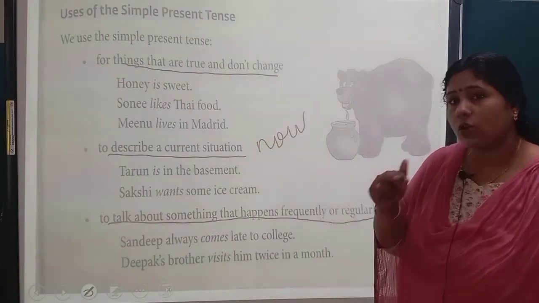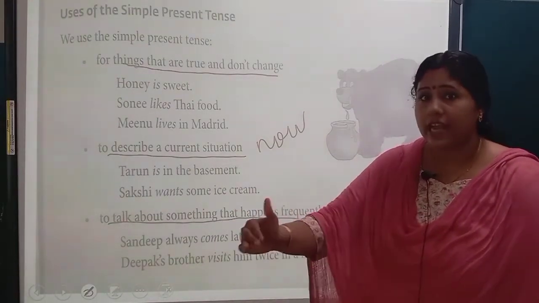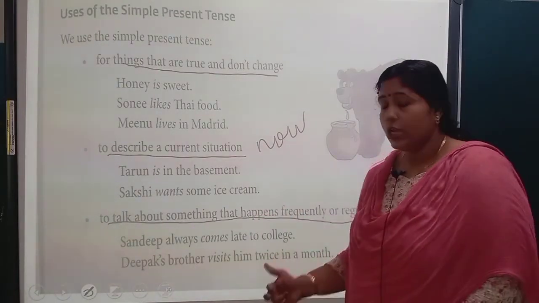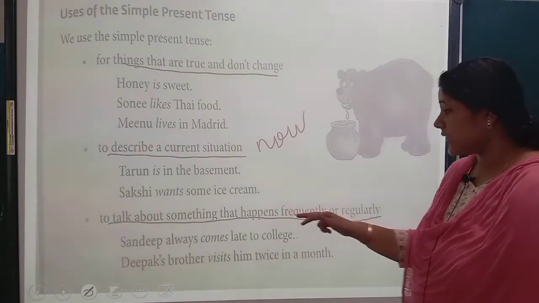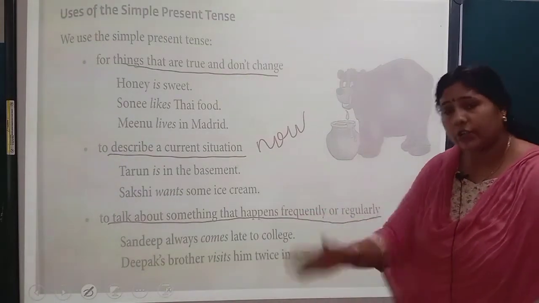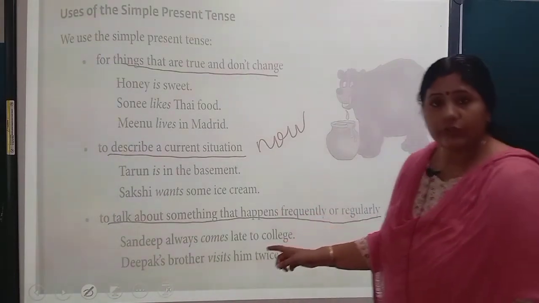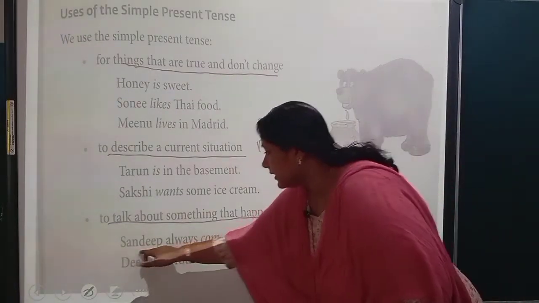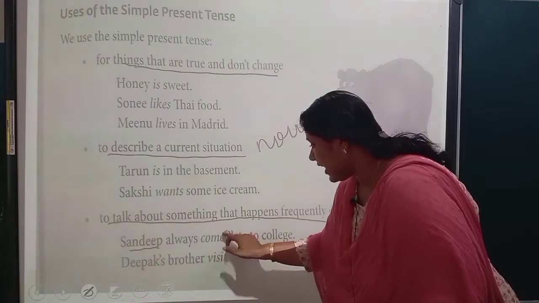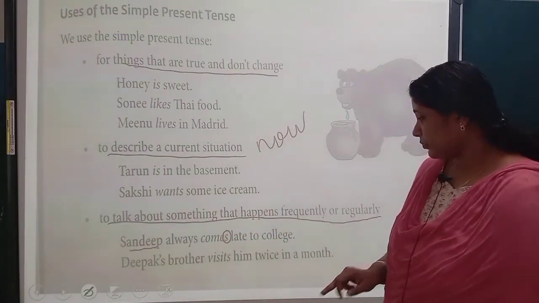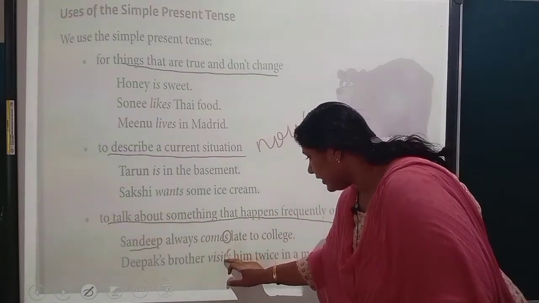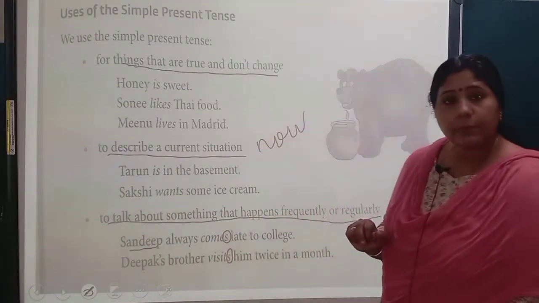That is a kind of regularity, that he comes to meet his brother twice a month. When we talk about something that happens frequently or regularly, that time also we use simple present tense. See, Sandeep is singular, so we are adding s. Here also, Deepak's brother, singular, so we add s to the main verb.